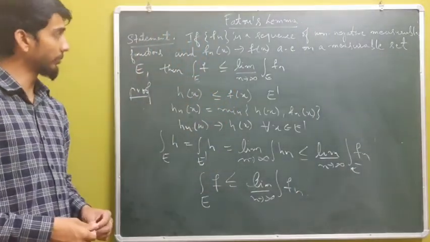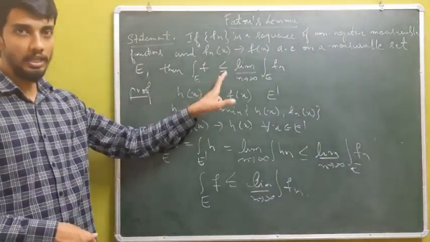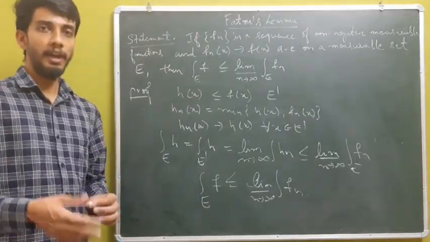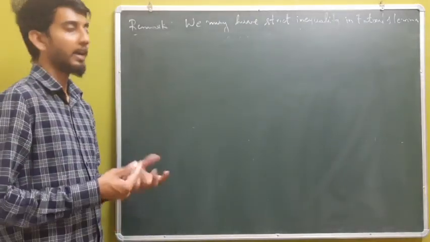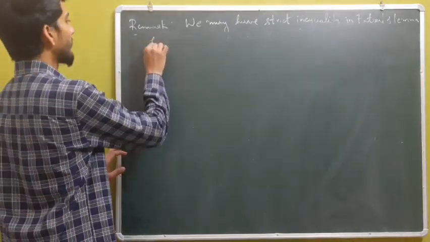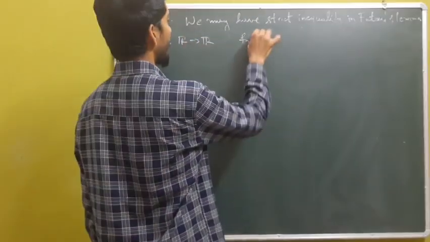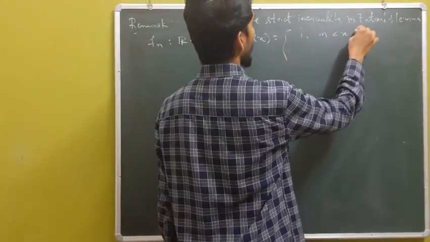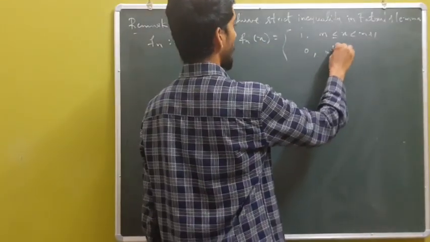So this completes the proof of Fatou's lemma, and you should observe that it is less than or equal to, but we can also have strict inequality in Fatou's lemma, and that's most important. Let me see the example for it. Next, to see that we may have strict inequality in Fatou's lemma, we will consider an example by constructing a function fn from R to R and defining it by fn of x to be 1 if x lies between n and n plus 1, and it is 0 otherwise.